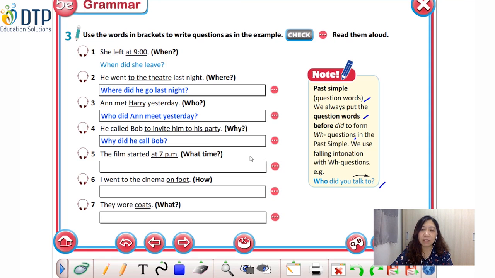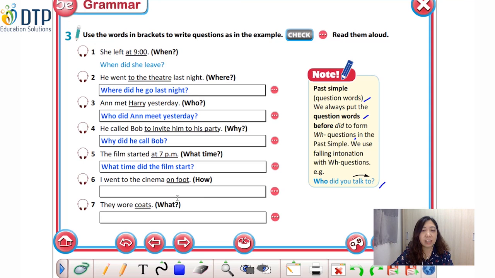Như vậy, chúng ta phải đặt câu hỏi cho phần gạch dưới, đó là mấy giờ? Ok, như vậy các em sẽ đặt câu hỏi như thế nào? Excellent, very good. The question is, What time did the film start? What time did the film start? Very good, excellent. Let's move on to number 6.